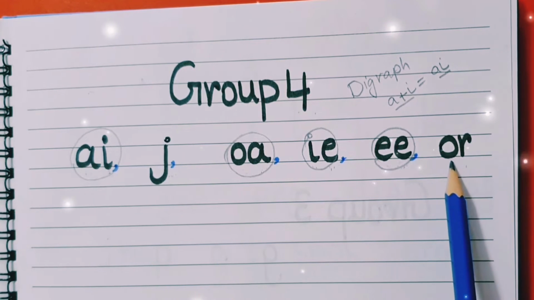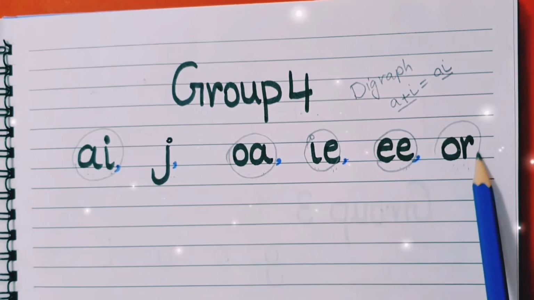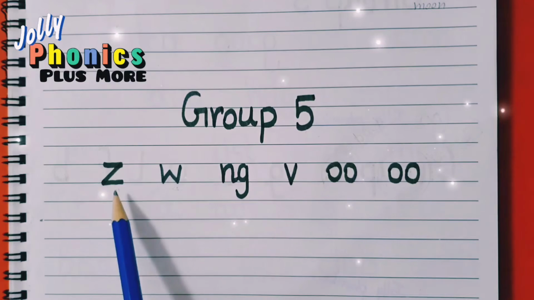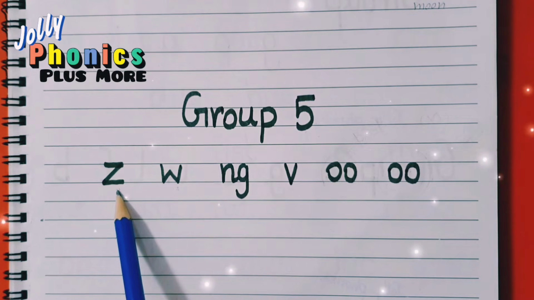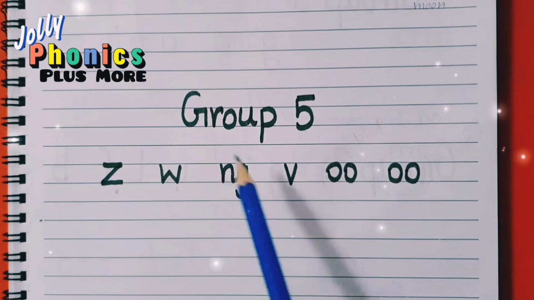When the letter O and R come together, join together, it makes sound or. This is the letter Z, and its sound is Z, zoo.